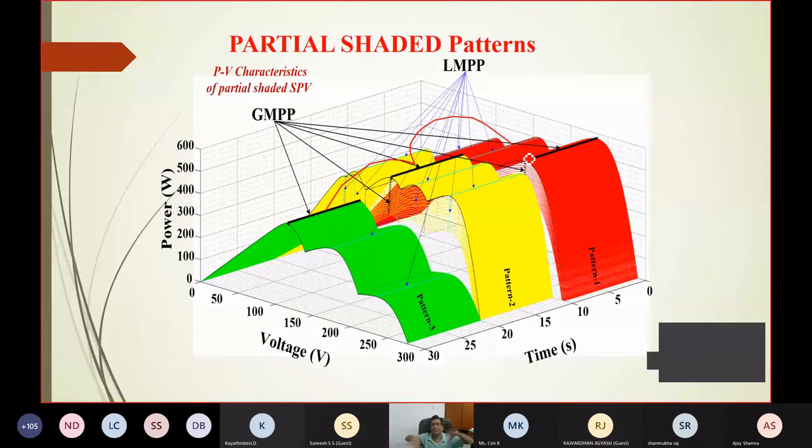So the peak changes depending on the position of the sun. That's why you may not have the same peak at every instant of time. So it's a dynamic peak. Okay, that means this is a global optima, but the position of the global optima is changing with respect to time. So you have to tune the controller parameter, a dynamic tuning of the controller parameter as per the requirement.